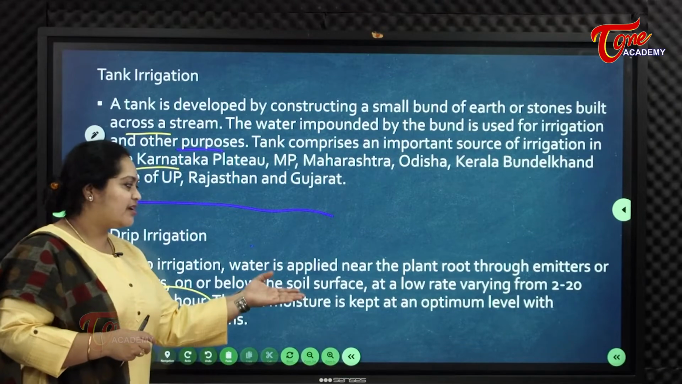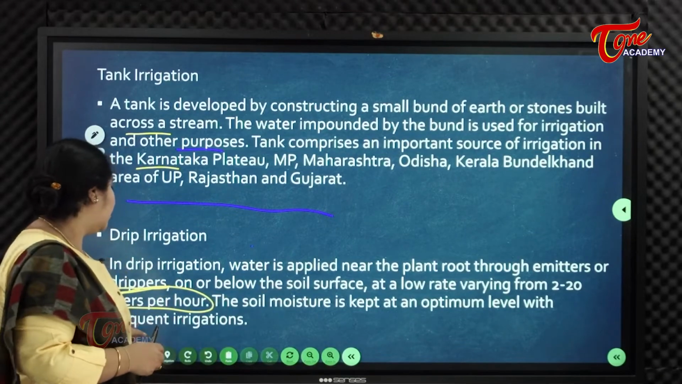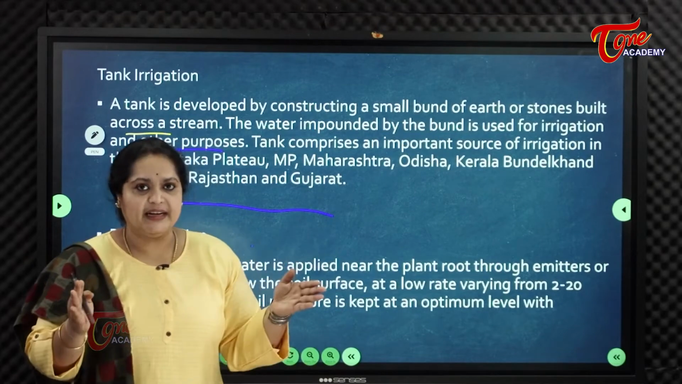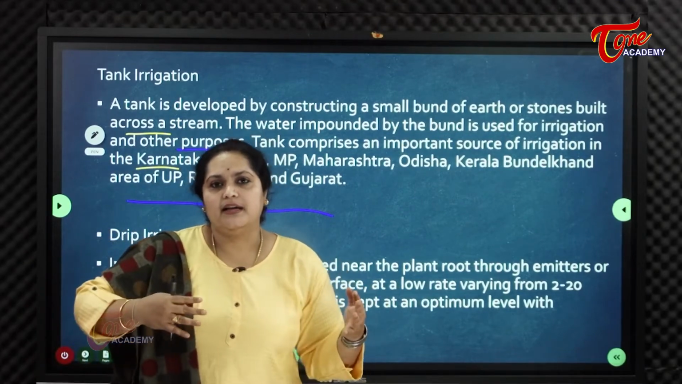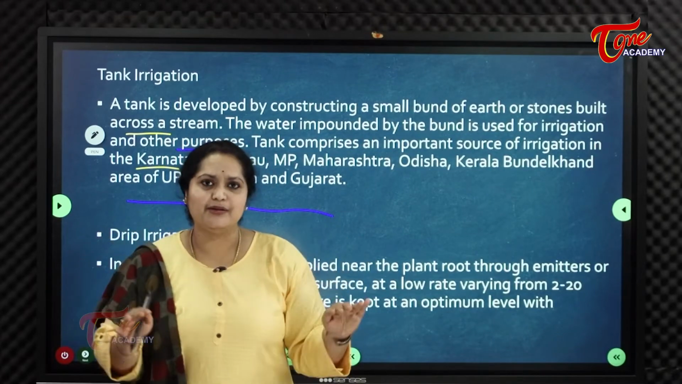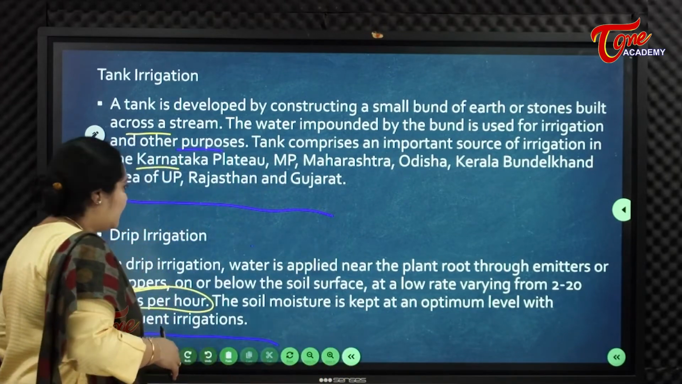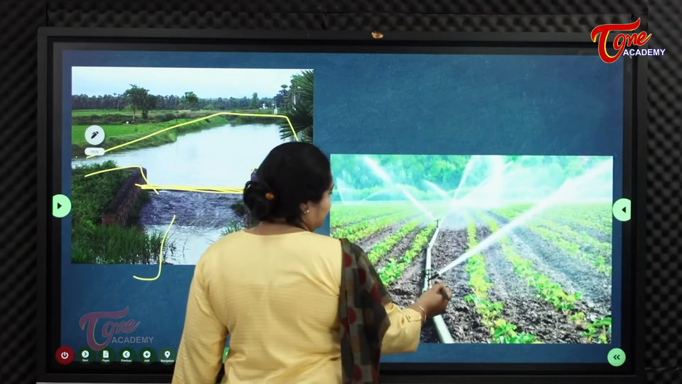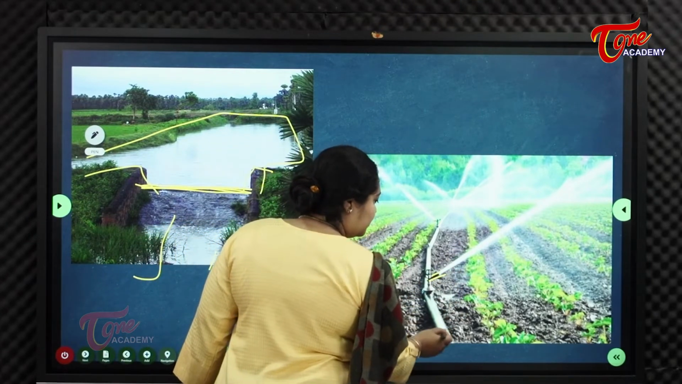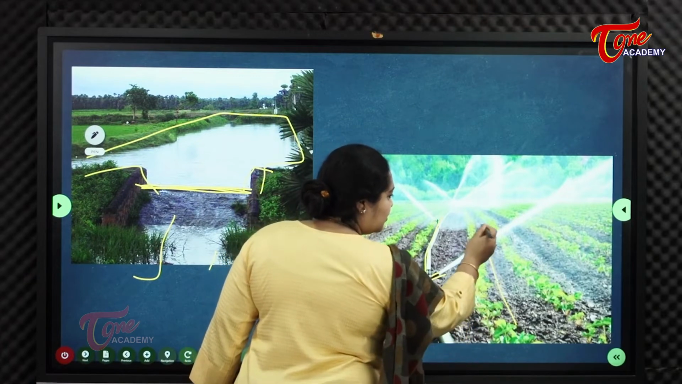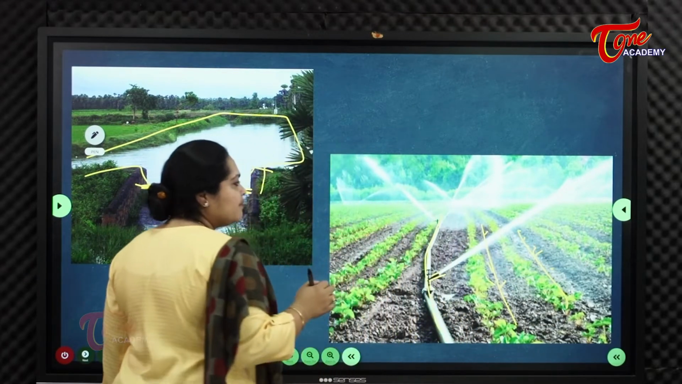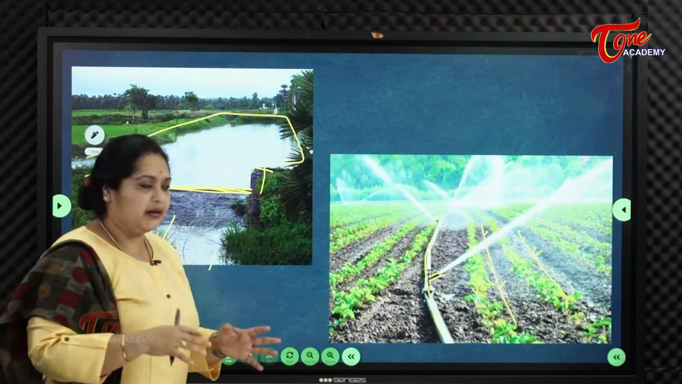The soil moisture is kept at an optimum level with frequent irrigations. So moisture is maintained optimally. It's not too wet or too dry. It's in a conducive environment. So this is drip irrigation, where small pipes are sent through the roots.